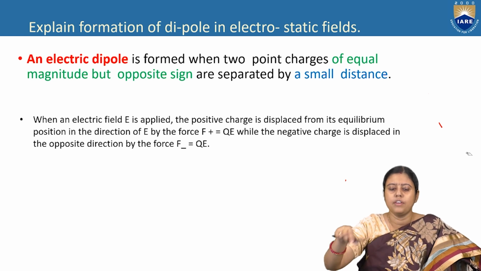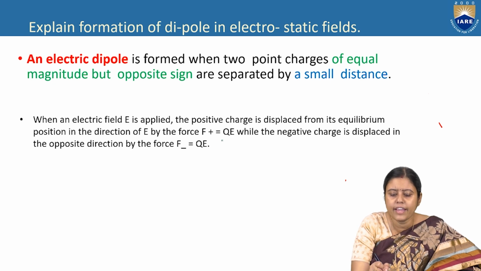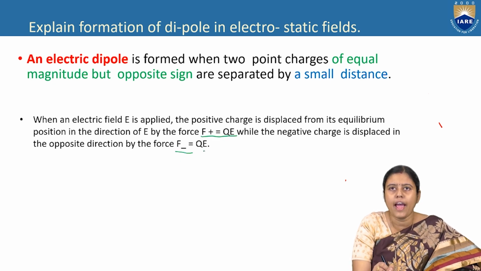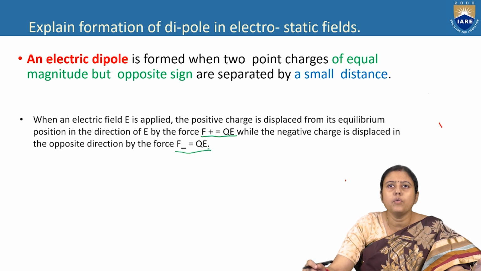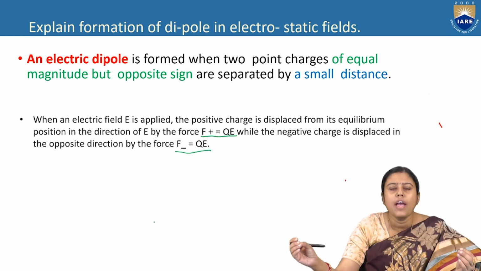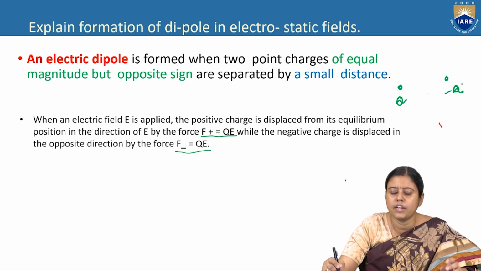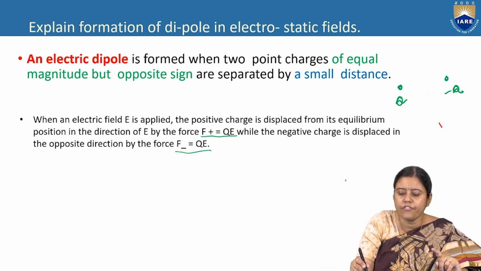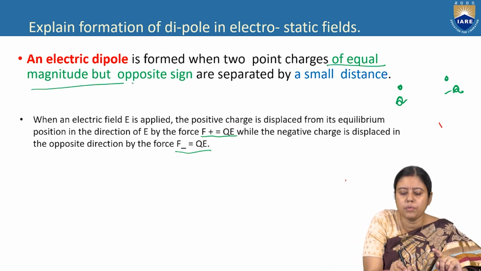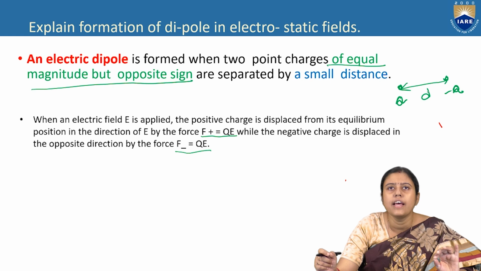Say we have two point charges, plus Q and minus Q. Two charges of equal magnitude but opposite in direction, and they are separated by a small distance, not a big distance.